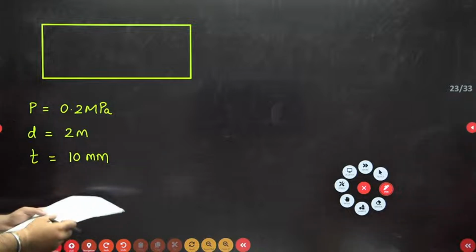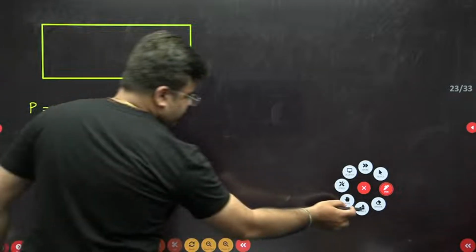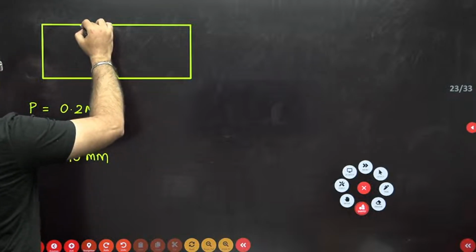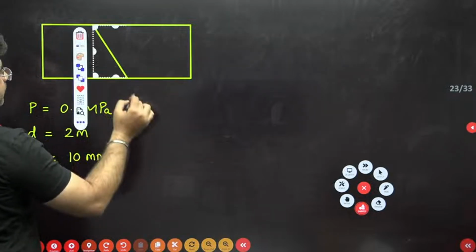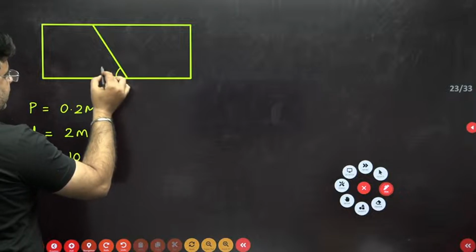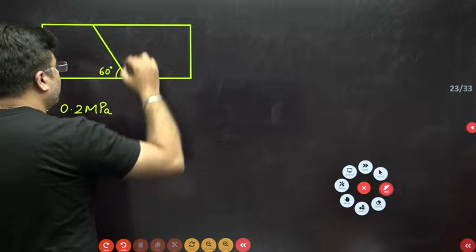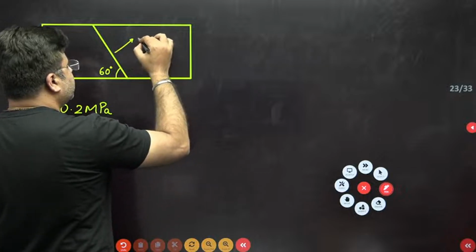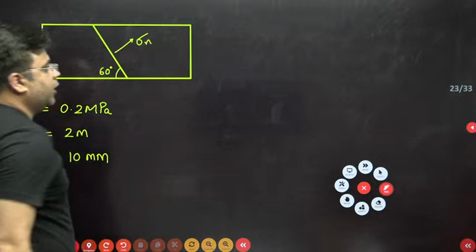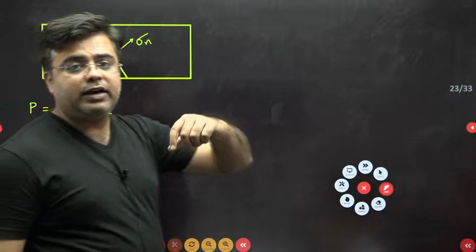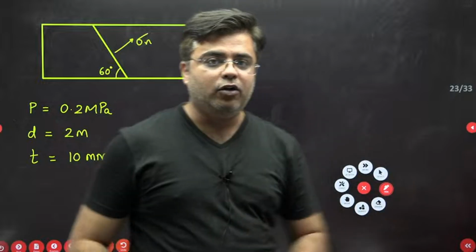Okay. There is one weld section like this. The welding is done at an inclination of 60 degrees. This is the weld section. So they are asking us to calculate the value of normal stress on this weld section. Now first of all, my dear student, this is an oblique plane. So for that oblique plane, you calculate the value of hoop stress and longitudinal stress.